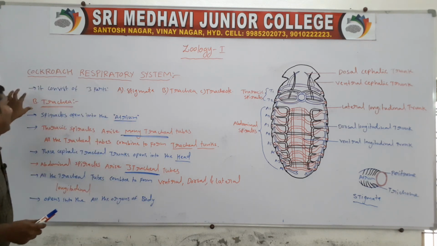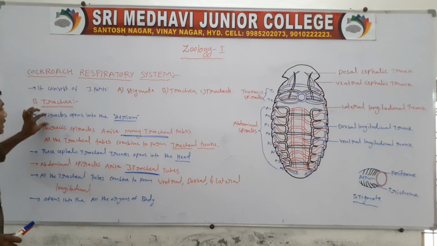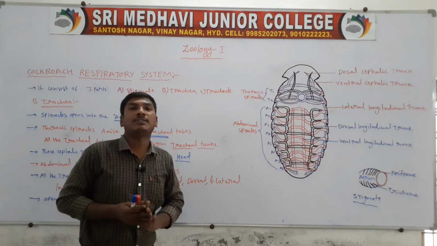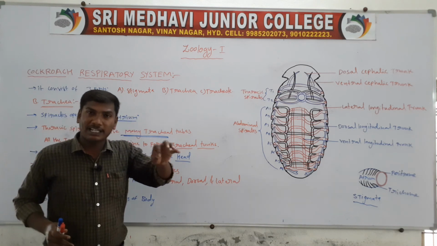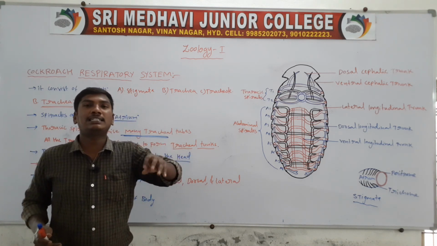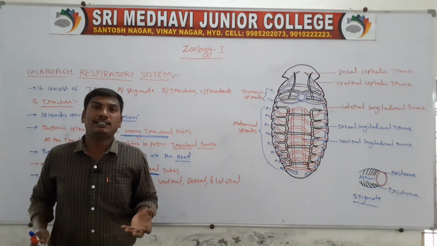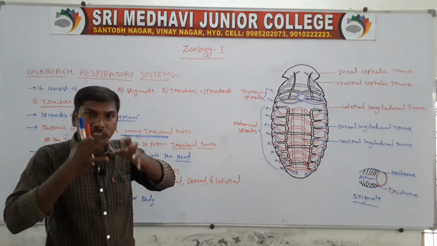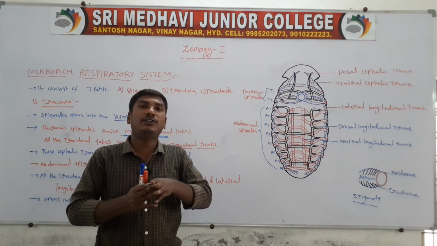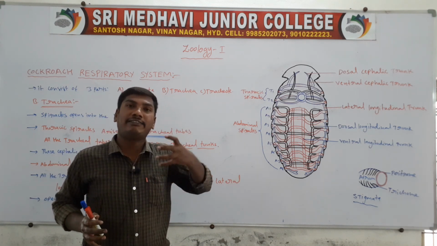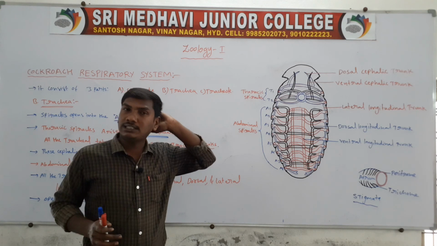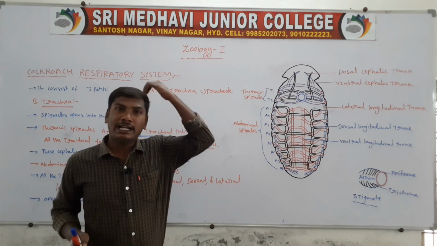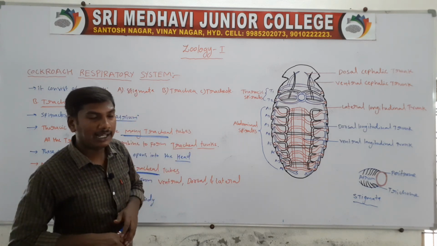So this is the trachea. The first point, the spiracles open into the atrium. Next, the thoracic spiracles give rise to many tracheal tubes, which all combine to form the cephalic trunks. The ventral side has the ventral cephalic trunk and the dorsal side has the dorsal cephalic trunk. These trunks open into the head region.